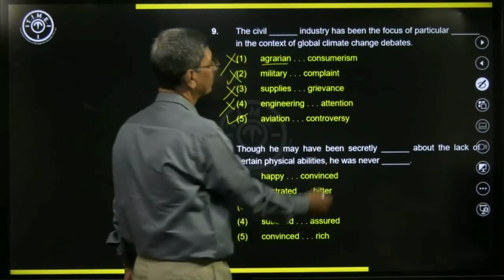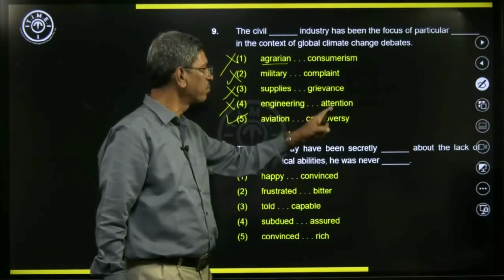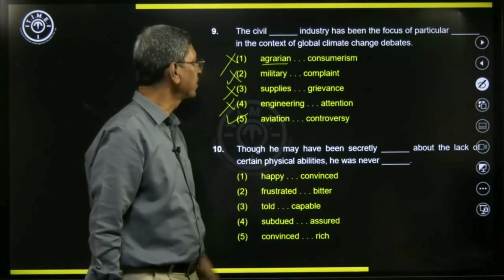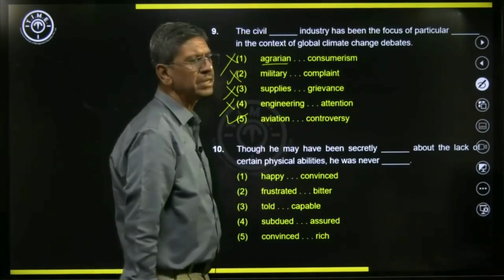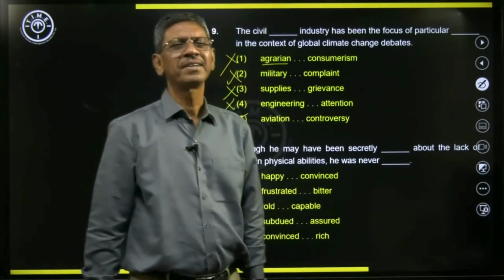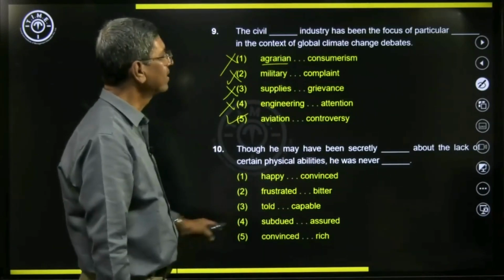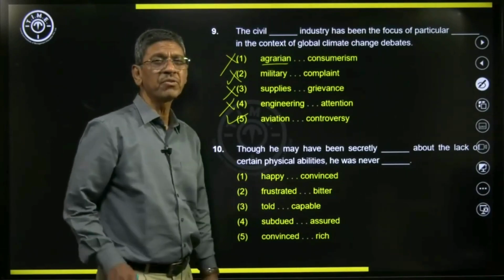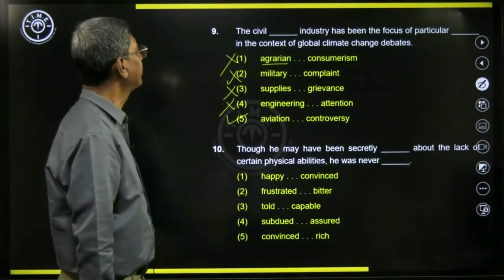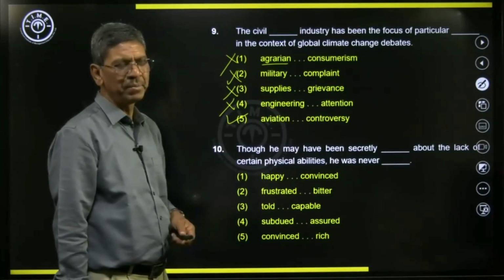The other ones, consumerism, complaint, grievance means a complaint, and attention and controversy. So here aviation and controversy are the best words that will fit in the blanks. I'll read the sentence again. The civil aviation industry has been the focus of particular controversy in the context of global climate debates.